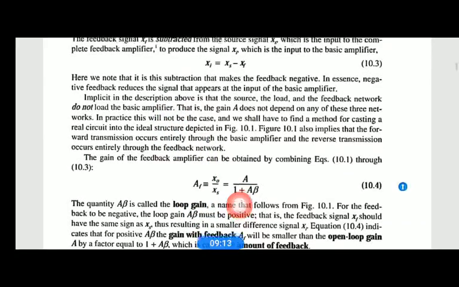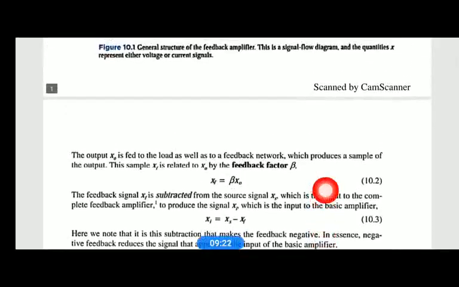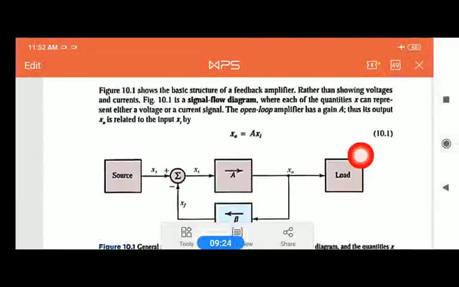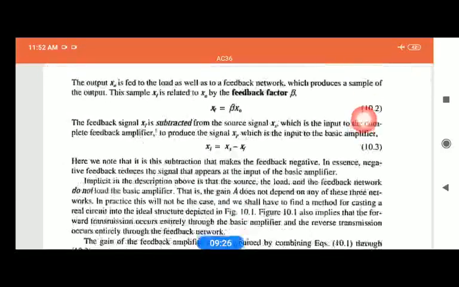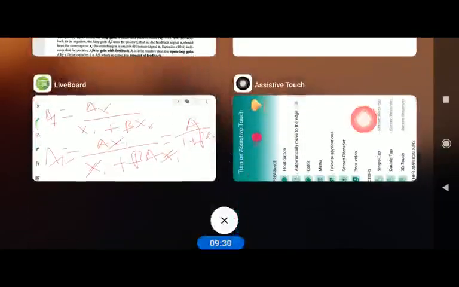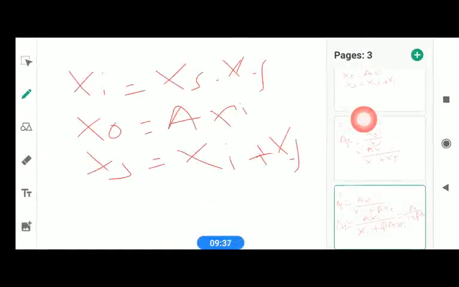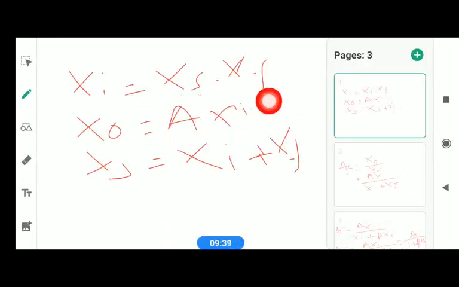To get this, we use equations 10.1 and 10.3. We will find this equation for AF on the digital board. You see X0 is XS minus XF.